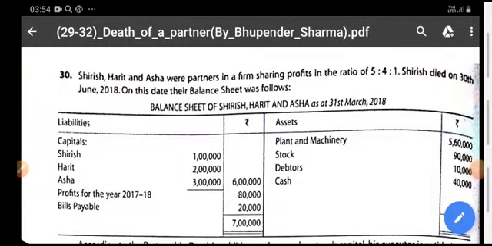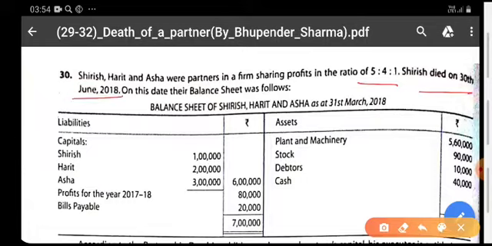Now, question number 30 of the same chapter. Shirish, Harish, and Asha were partners in the firm, sharing profits in the ratio 5:4:1. Shirish died on 30 June. On this date, the balance sheet has been given.